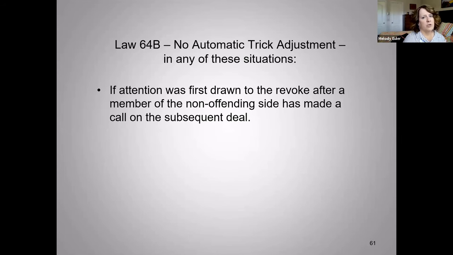If attention was first drawn to the revoke after a member of the non-offending side has made a call on a subsequent deal. So again, it doesn't mean that we cannot restore equity if they have revoked, even though we've made a call on the next board. We can still go and say to the director, they revoked on this last hand. And so there's no automatic adjustment. But if they gained an advantage because of that, we can restore equity in those situations and adjust that trick.